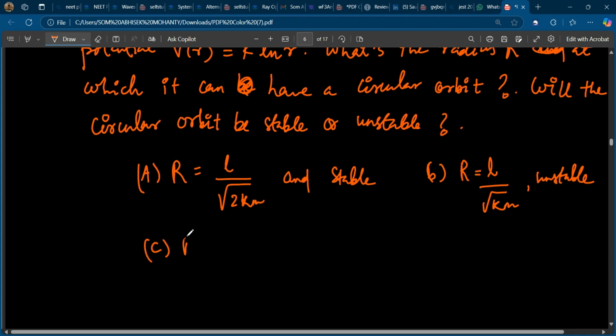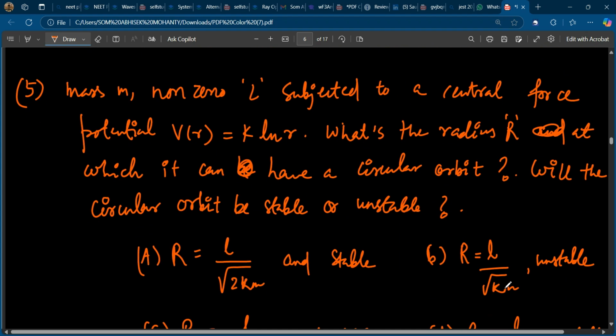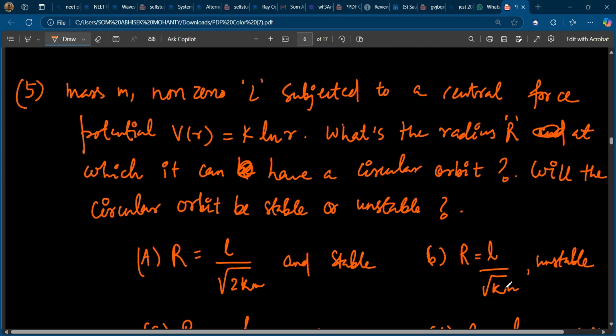Option C. r is equal to L by root Km, and this is stable. Option D. r is equal to L by root Km. This is unstable. So yeah, try. Potential is given. You can easily calculate which one is stable and unstable.